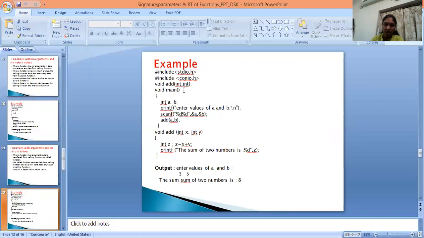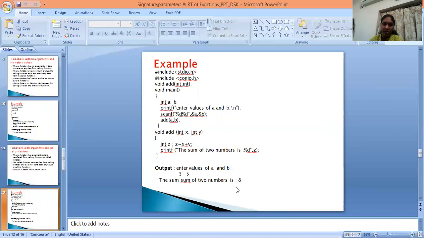This is the function definition, and I read variables a and b and add a and b. The function call goes to the function definition. Here I calculate z is equal to x plus 5, that means addition of two numbers, and print it here only. So I cannot return any value, I can print in the function definition only. Then it is called a function with arguments and no return values.